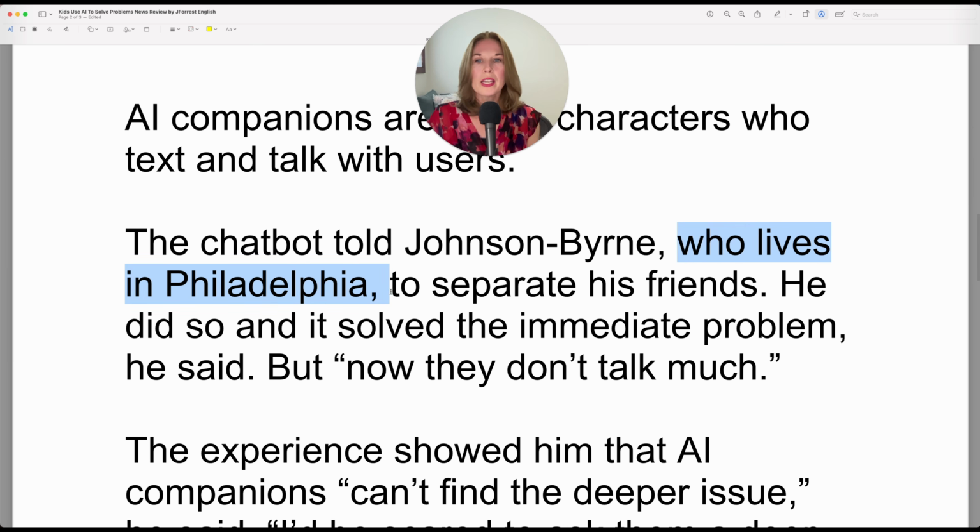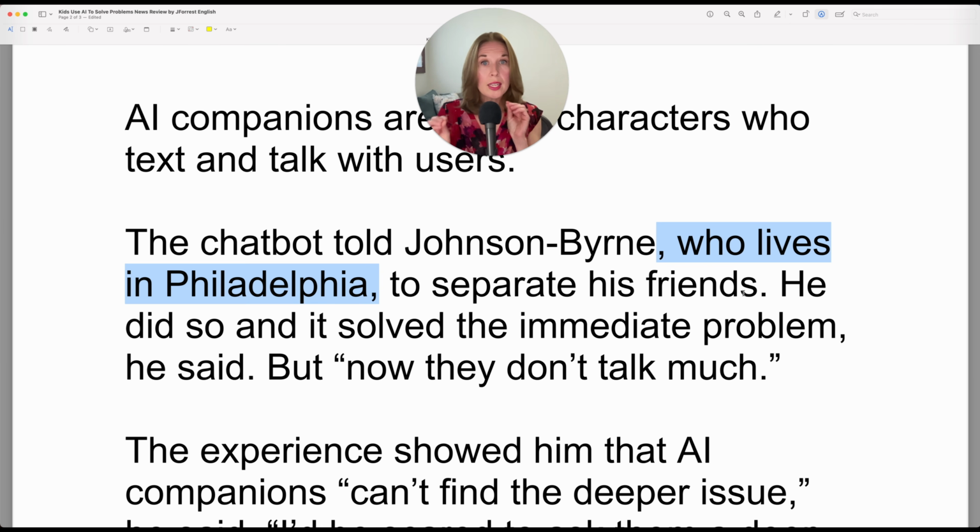This information just tells you more about who this person is, and it's between commas, which means you can take it out grammatically and it doesn't impact the sentence. So you can read it without this information and it must be grammatically correct. The chatbot told Johnson Byrne to separate his friends. So you tell someone to do something.